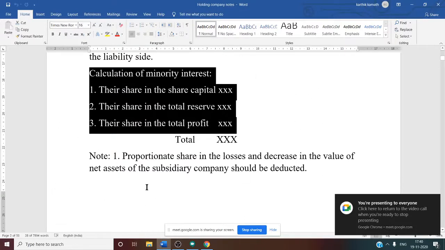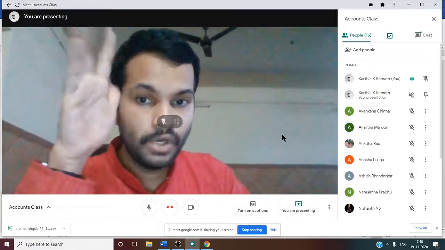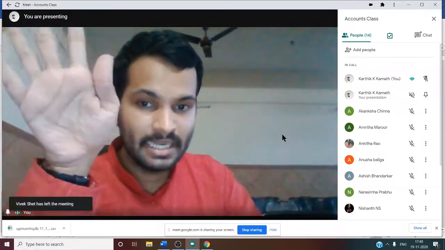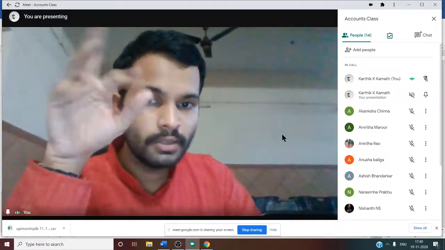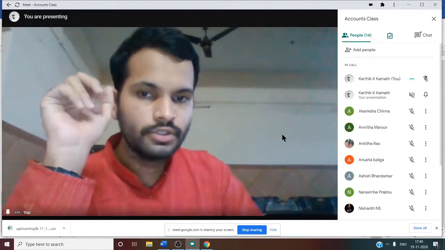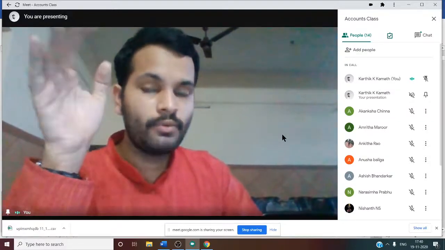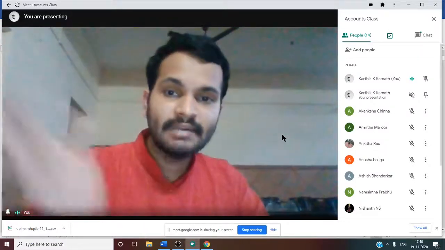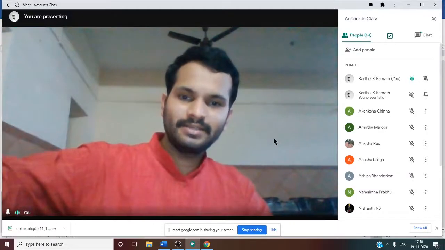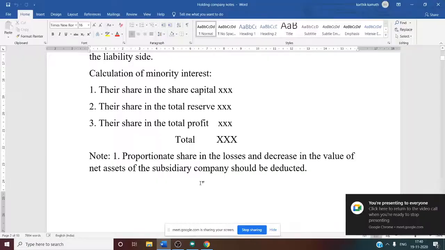Calculation of minority interest. If there are any losses, we need to deduct from this. And decrease in the value of net asset means what? Suppose there is land and building of 1,20,000 in the balance sheet. Then they say that land and building is decreased to 1 lakh. So it becomes a revalued figure. So there is a loss, isn't it? Depreciation in the building is 20,000. 1,20,000 minus 1 lakh is 20,000. So this 20,000 you need to proportionately share in minority interest. That is, you need to deduct from minority interest as per their share. So that is about this one.